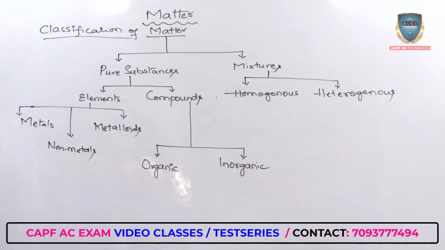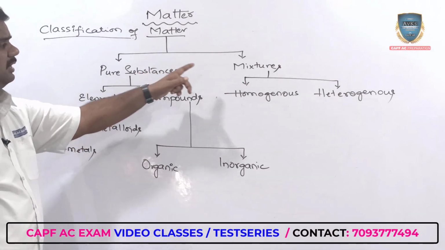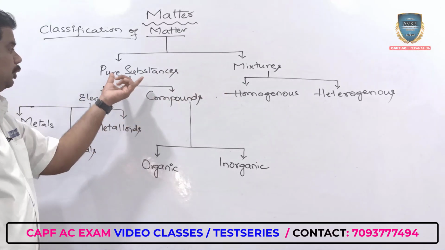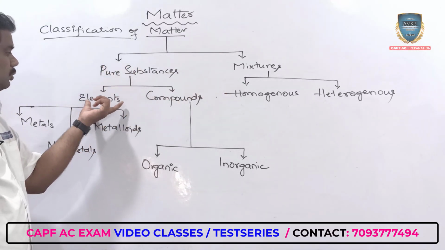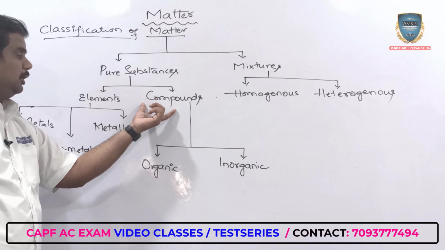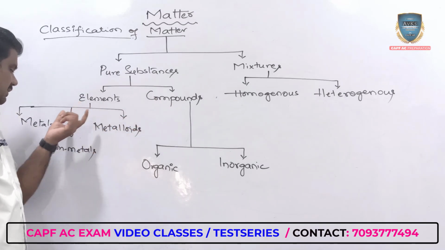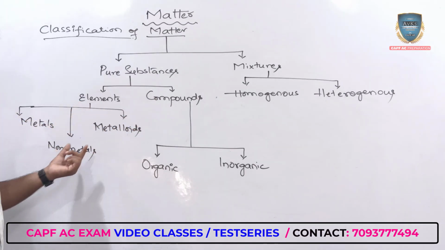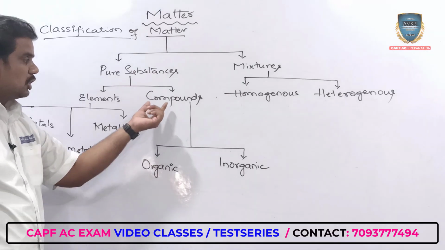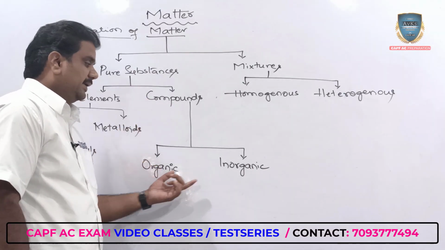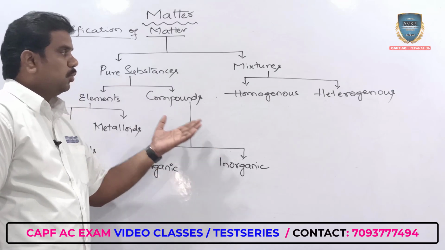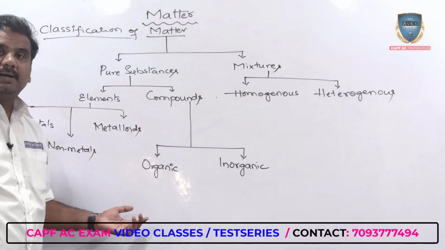Now this is the way how we classify matter. First, matter is classified into pure substances as well as mixtures. Pure substances are further divided into elements as well as compounds. Elements are further divided into metals, non-metals as well as metalloids. Compounds are classified into organic as well as inorganic. So this is what we call the classification of matter.